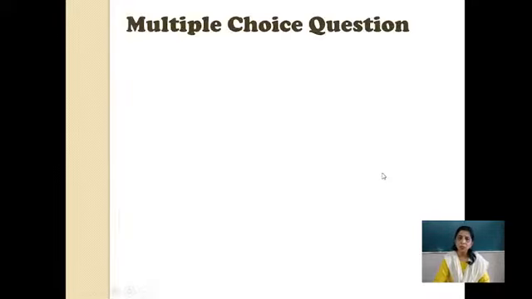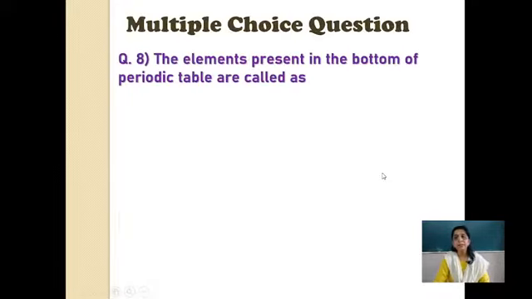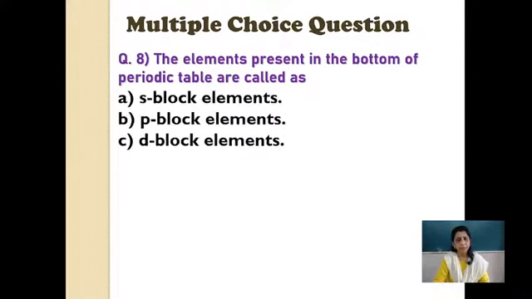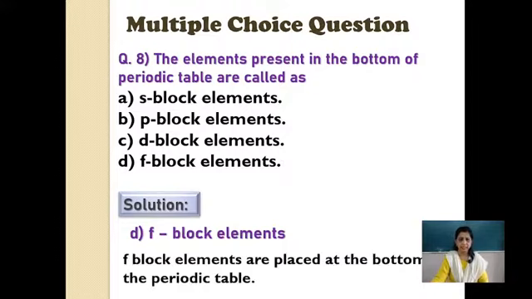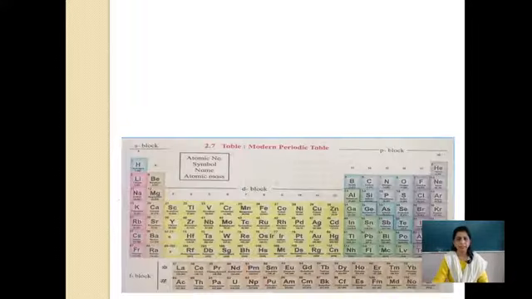Okay, let us go to the next one. The elements present at the bottom of the periodic table are called: S block elements, P block elements, D block elements, F block elements. I think by now you all know the answer. The answer is fit into your mind. Write the F block elements, lanthanide and actinide series. F block elements are placed at the bottom of the periodic table.